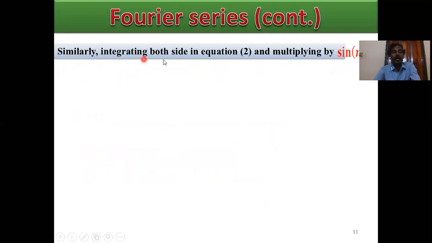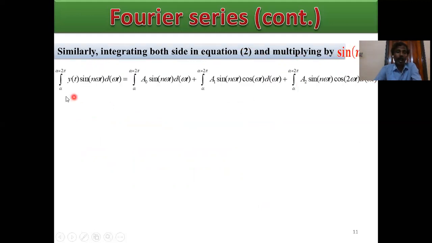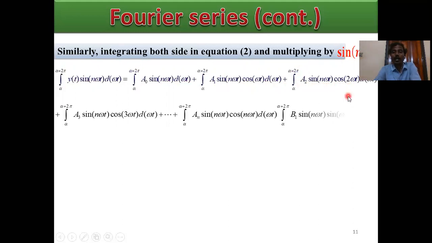Similarly, integrating both sides in equation 1 or 2, and multiplying by sine n omega t, we get on the left hand side the integral from alpha to alpha plus 2 pi of y of t sine n omega t d omega t. Then a0 times sine n omega t d omega t. Similarly, for the cosinusoidal and sinusoidal components multiplied by sine n omega t, we get the integral from alpha to alpha plus 2 pi of a1 sine n omega t cos omega t d omega t, and a2 sine n omega t cos 2 omega t d omega t.